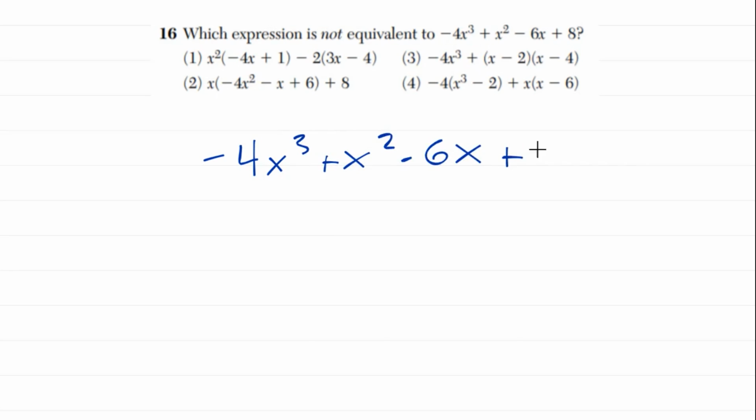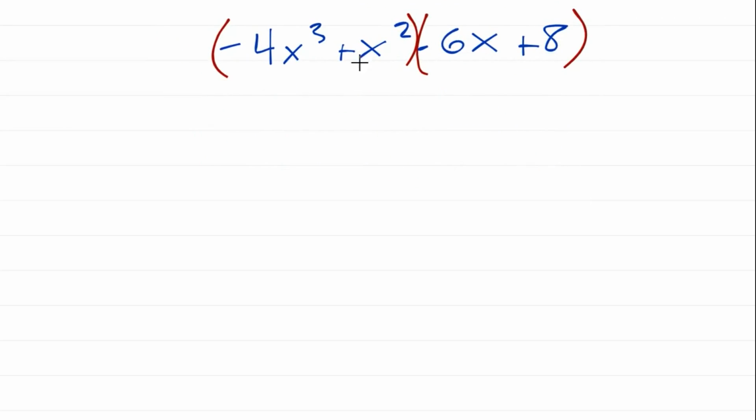Since there's 4 terms, we can group them into groups of 2. So I'll put these 2 together and bring this minus, making sure it's inside the parentheses. What you want to do from here is take each of those 2 terms, which now have their own parentheses, and look at them individually.